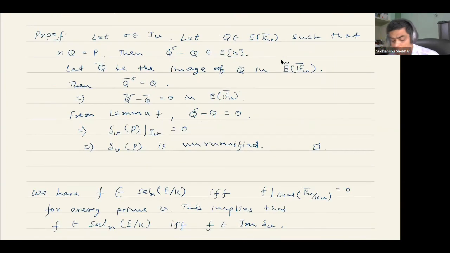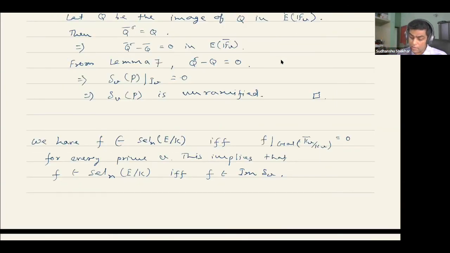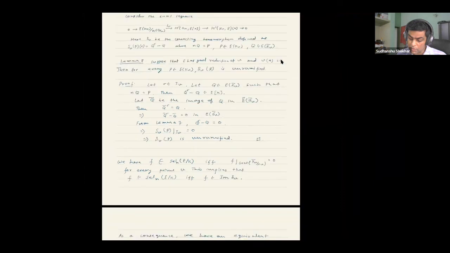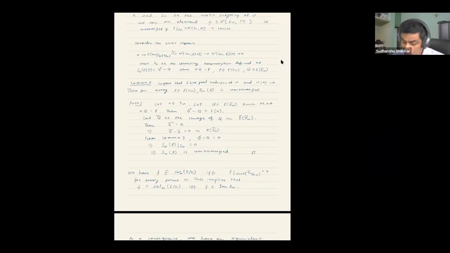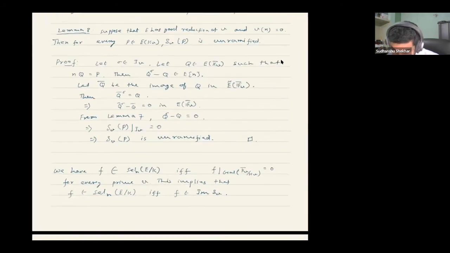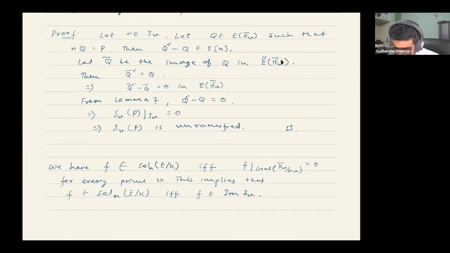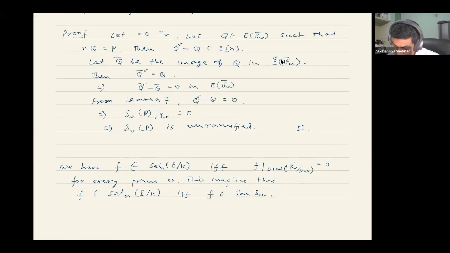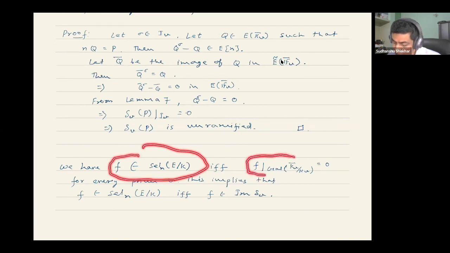So what have we shown? Given an element in the Selmer group, we know that by definition its image is locally trivial.